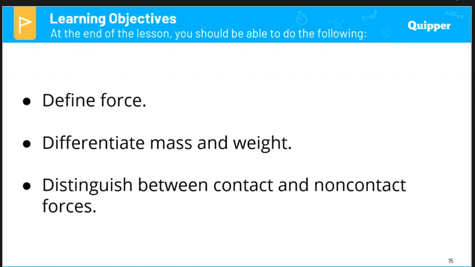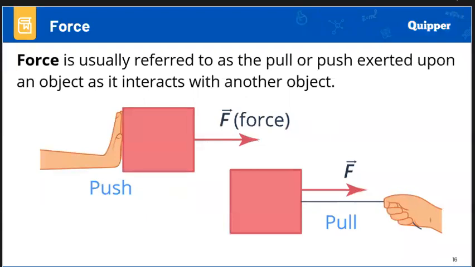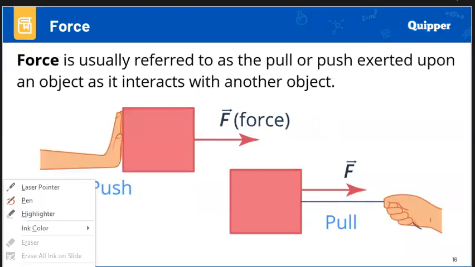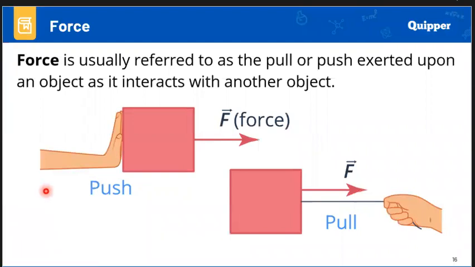Let me begin the discussion by defining what force is. Force is simply defined as any action that has something to do with a push or a pull. It is usually referred to as the pull or the push exerted upon an object as it interacts with another object. Please take note that force only exists when there are two objects interacting with each other. One object is the one doing the push or the pull, and the second object is the object that is being pushed or pulled.